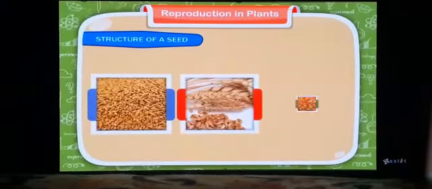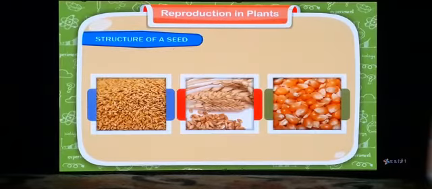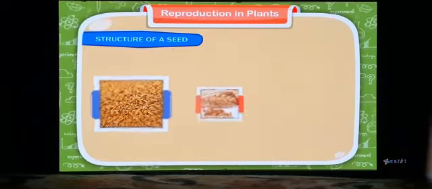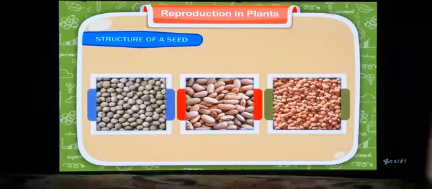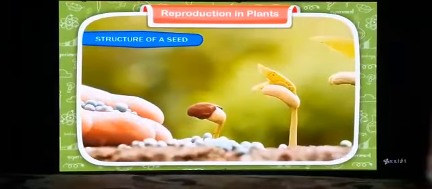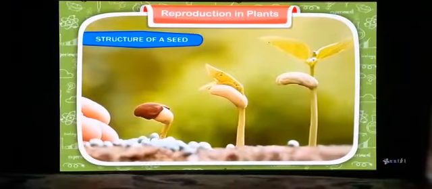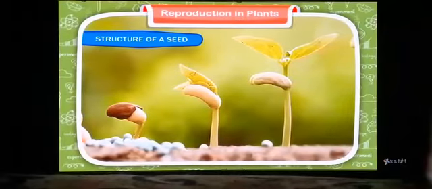Some seeds like rice, wheat and maize, which belong to the grass family, have only one seed leaf, whereas seeds like peas, bean and gram have two seed leaves. The baby plant remains inside the seed till it gets favorable conditions to grow.